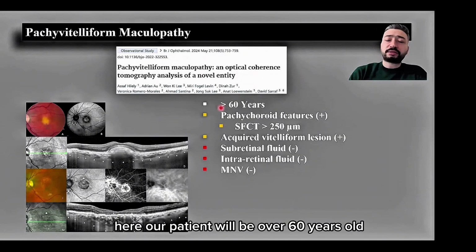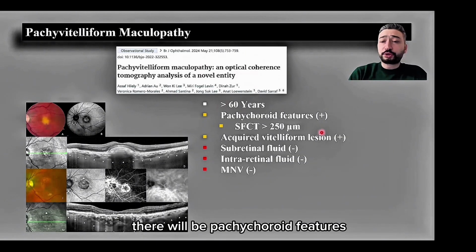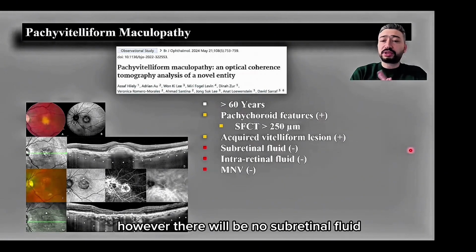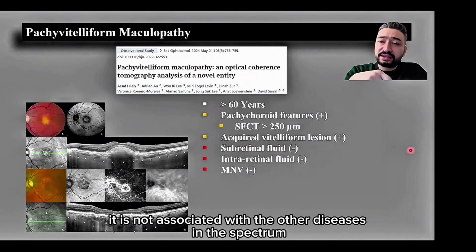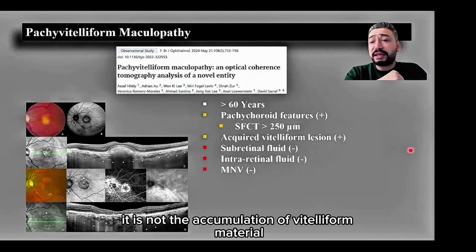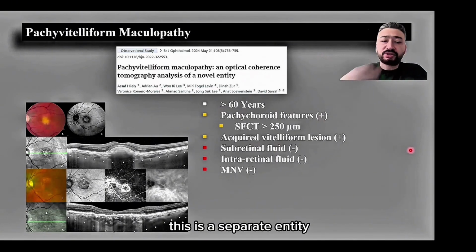Here, our patient will be over 60 years old. There will be pachychoroid features. We'll have an acquired vitelliform lesion. However, there will be no subretinal fluid, intraretinal fluid, or macular neovascularization. In other words, it is not associated with the other diseases in the spectrum. It is not the accumulation of vitelliform material. This is a separate entity.